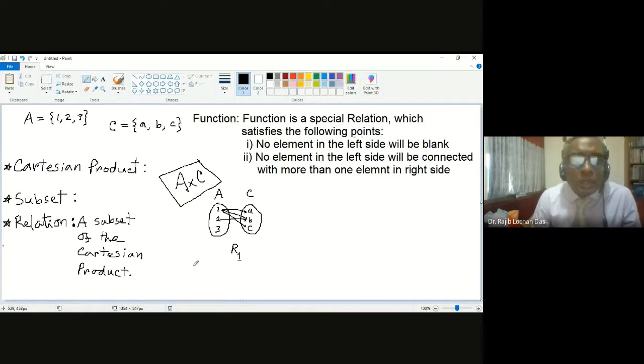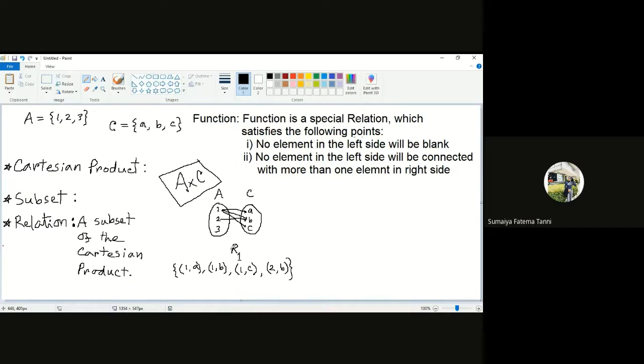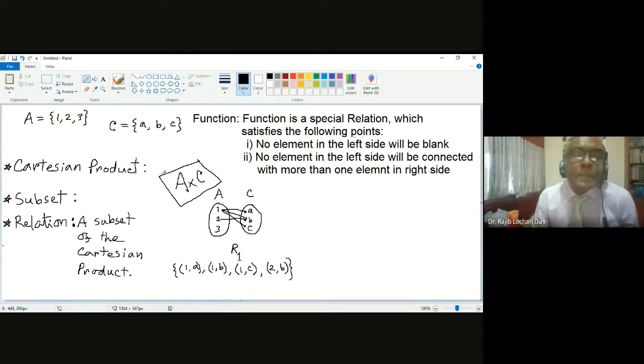So actually what I am writing are some pairs: 1 comma A, 1 comma B, 1 comma C, and the last pair, 2 comma B. So these are the elements in the subset R1. This is called a relation. Do you understand this? Yes, sir.